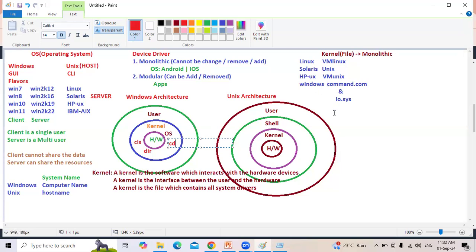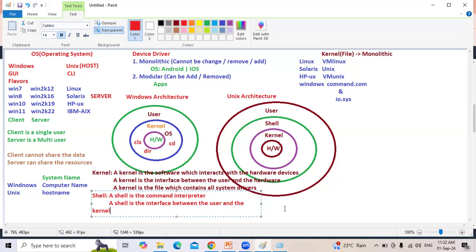When we come to Unix, we have a shell. What is shell? A shell is a command interpreter. Or we can say a shell is the interface between the user and the kernel. A shell is the interface between the user and the kernel.